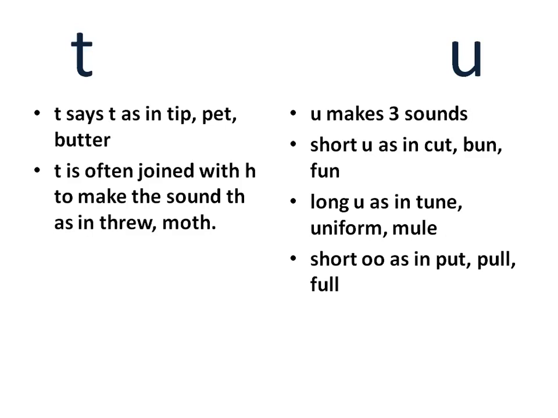The last vowel U makes three sounds. A short U as in cut, bun, fun. A long U as in tune, uniform, mule. And a short oo sound as in put, pull.